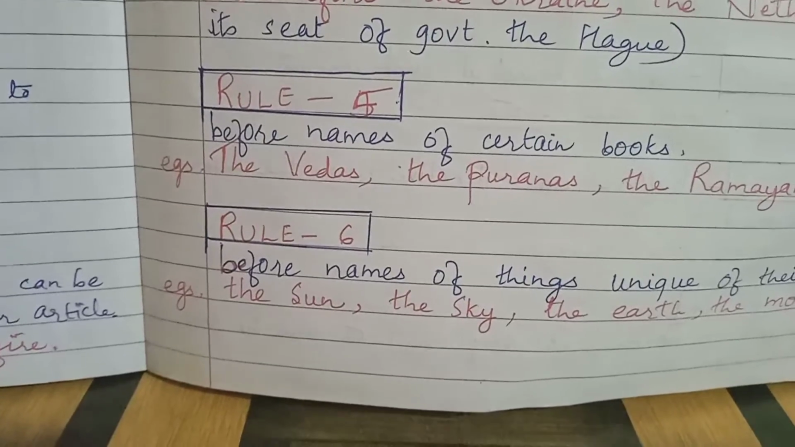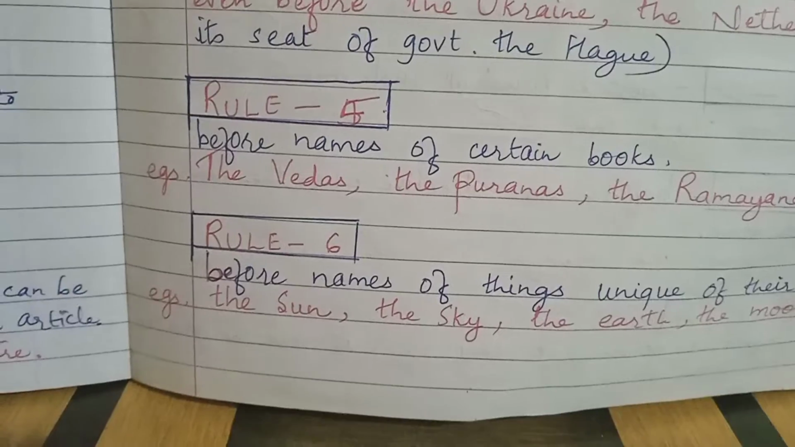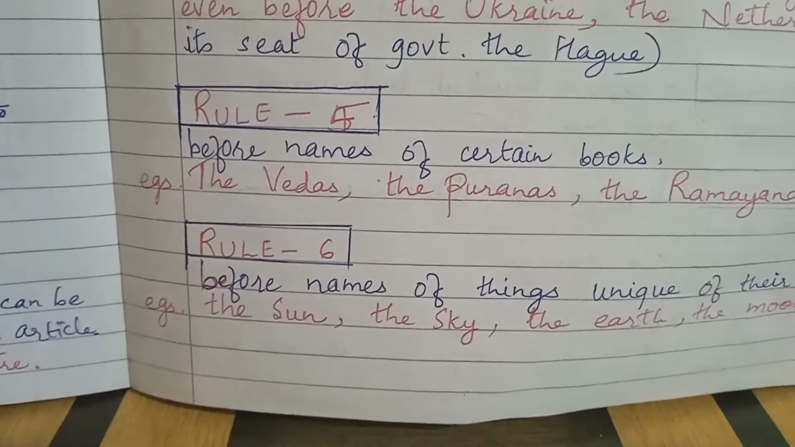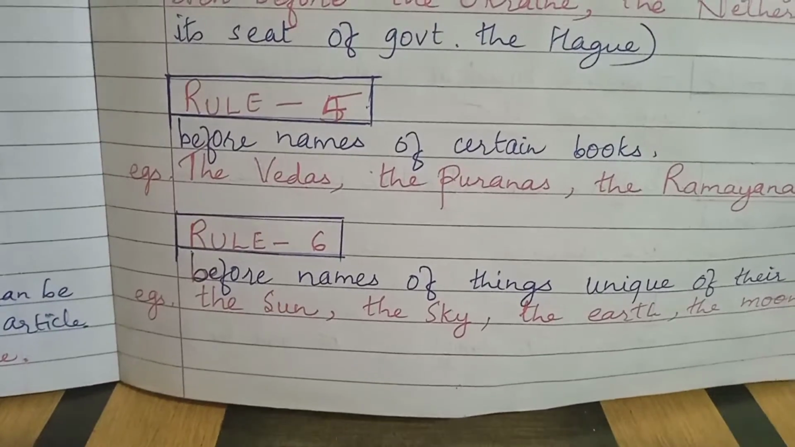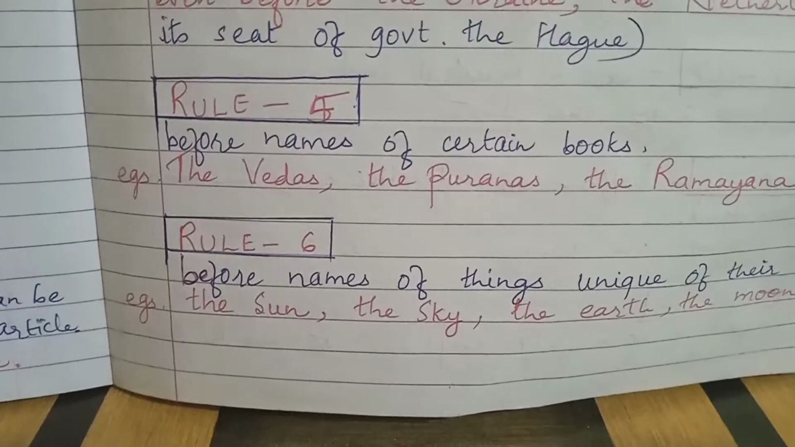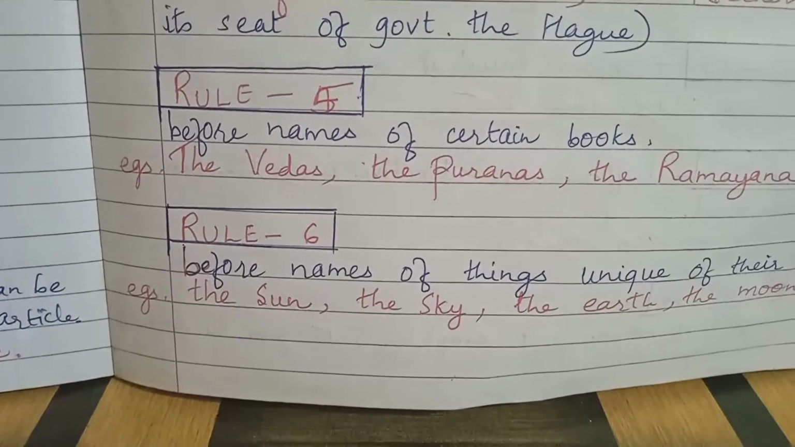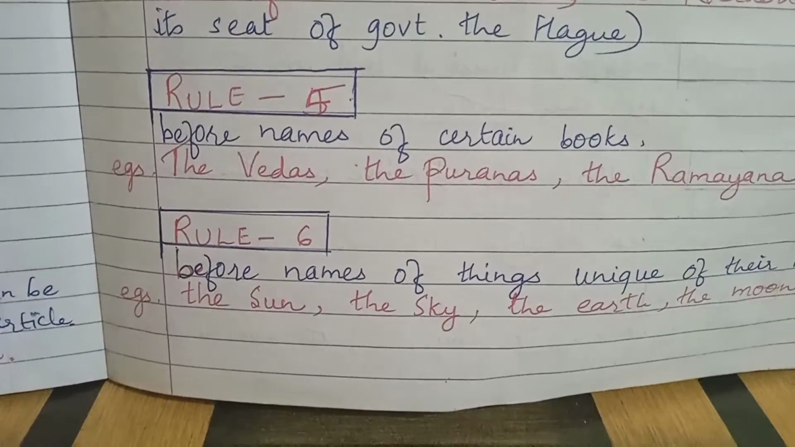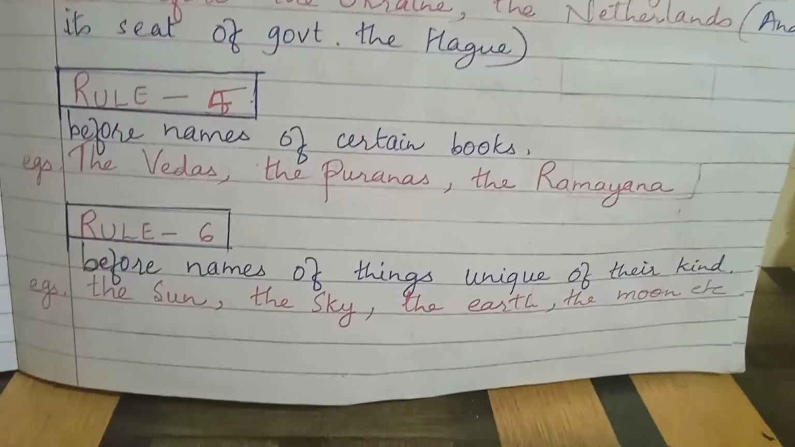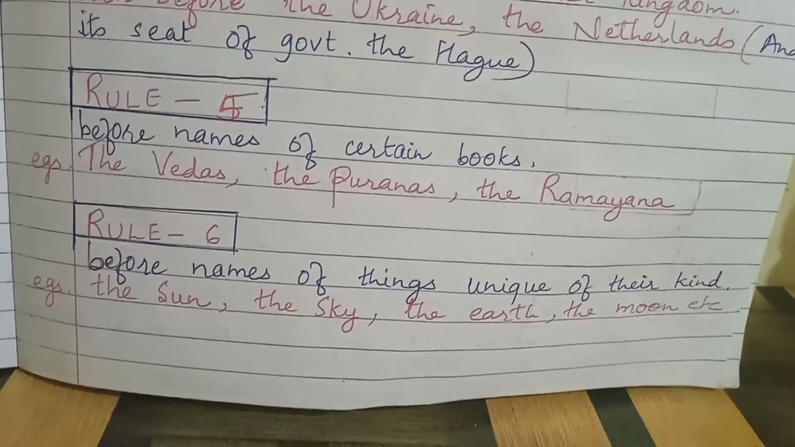In today's video, we will learn another 5 rules which you will have to follow while you are making use of article the. Let us see rule number 6. What does rule number 6 say? Article the to be used before names of things unique of their kind. Such names which are unique of their kind.